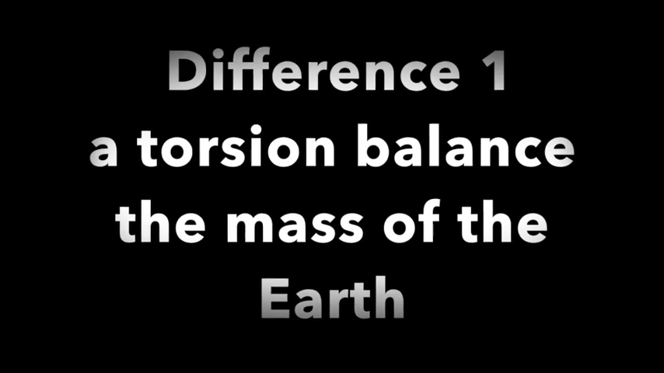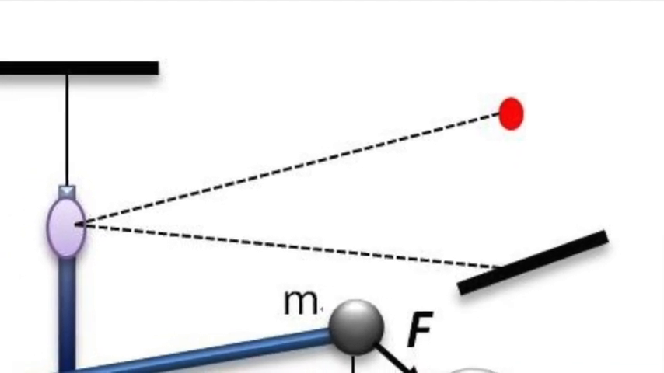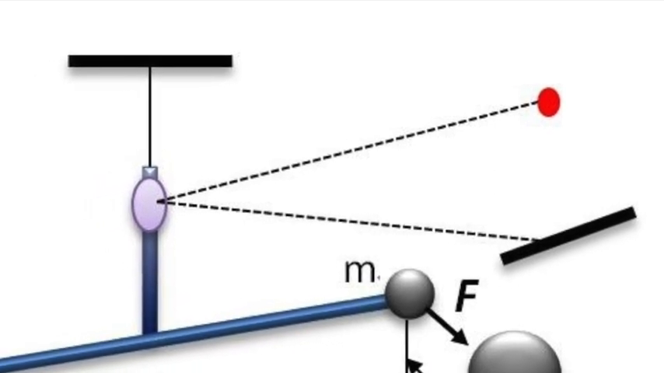1. A torsion balance, the mass of the Earth. About 200 years ago, constant physicist Henry Cavendish weighed the mass of the Earth with a torsion balance. There are several mistakes in his experiment.